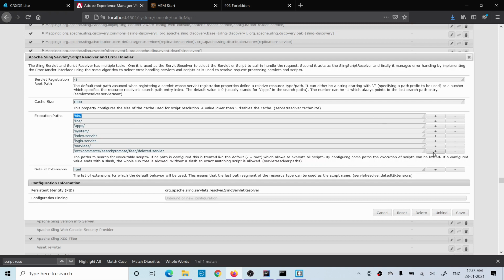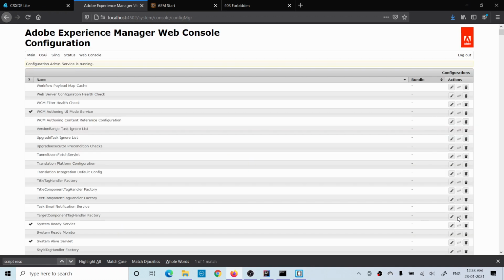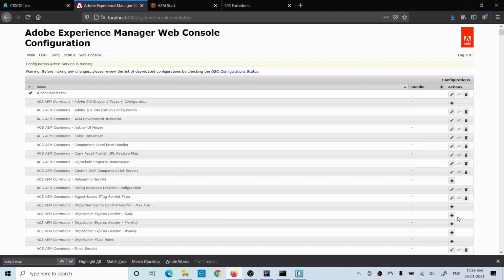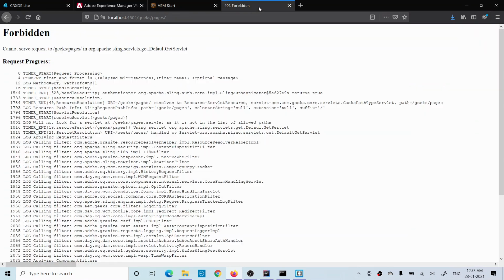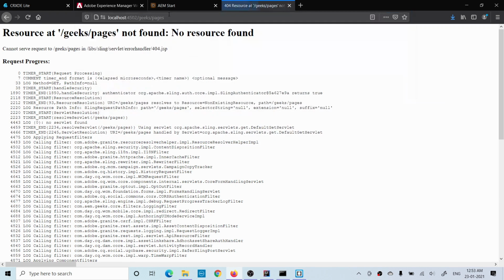Okay, so now add your path here, /geeks. This was our custom path. Save it. You have to mention only the initial path. After that you can add anything. Once you save it, now let's try to call it. Okay, it should work now.